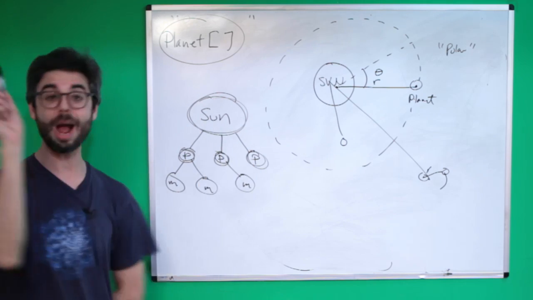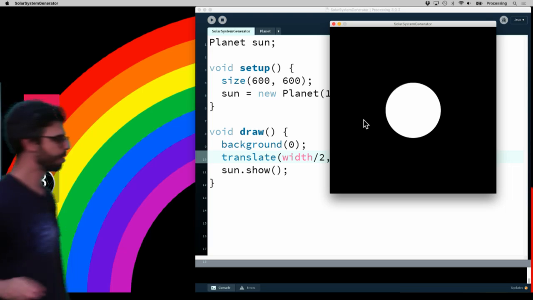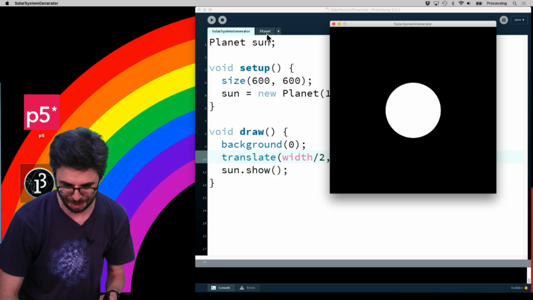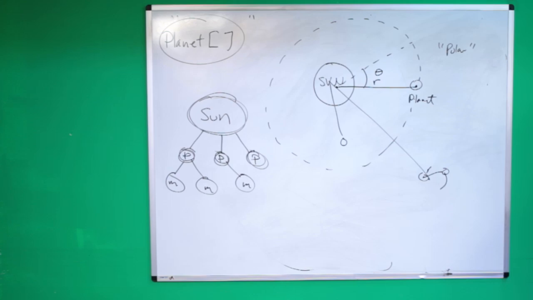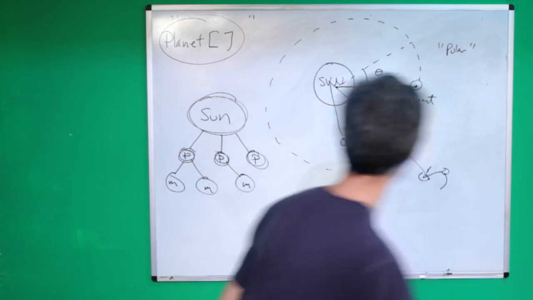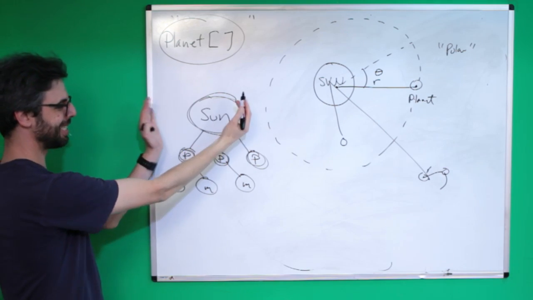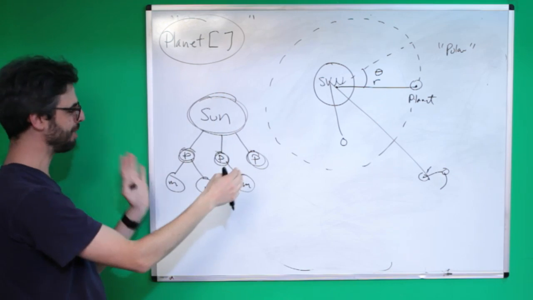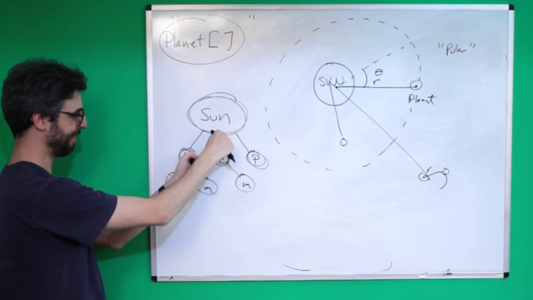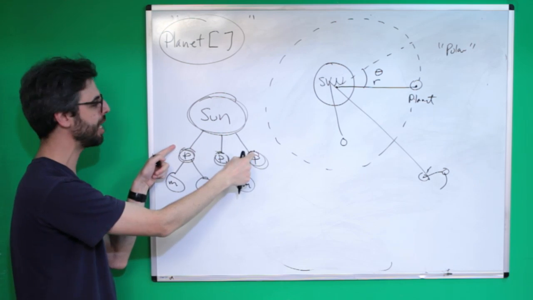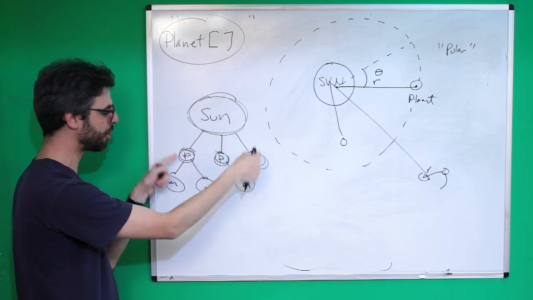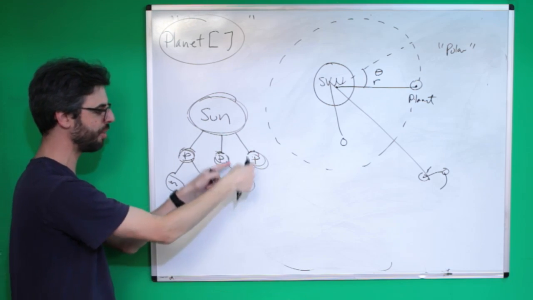So what are the properties of a planet object? The properties are, oh, dramatic moment ruined, radius, angle, distance. Radius, the size, angle, where is it in its rotation, and distance, how far is it away? And also, children planets, things that are rotating around it. So the sun has 3, this has 2, this has 1, this has 0.